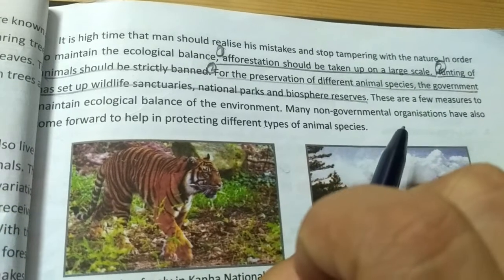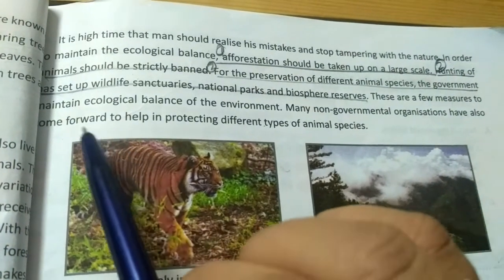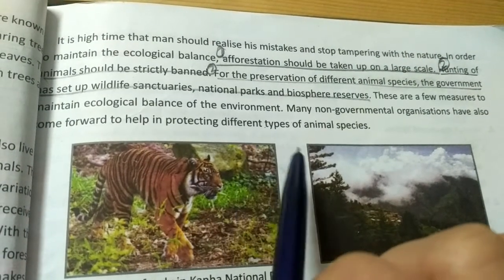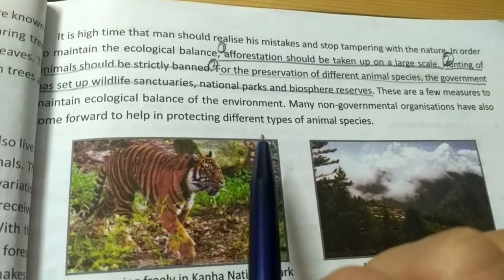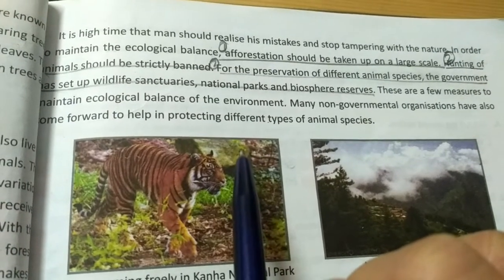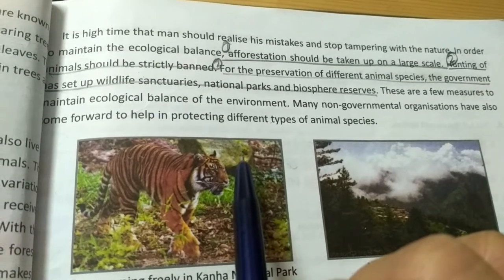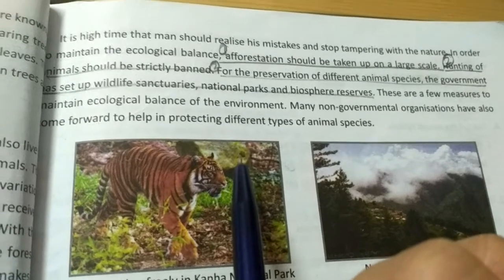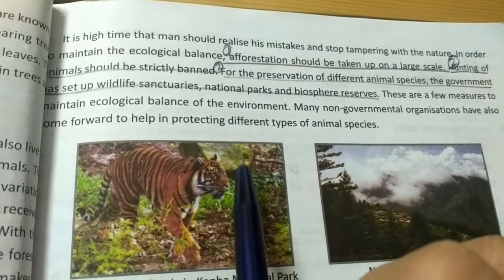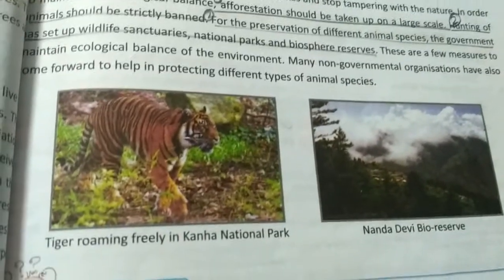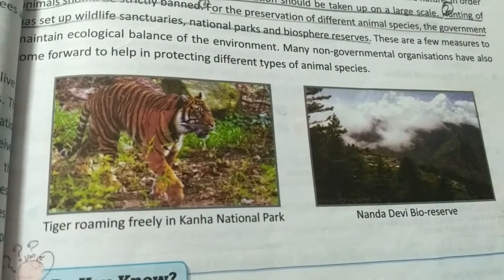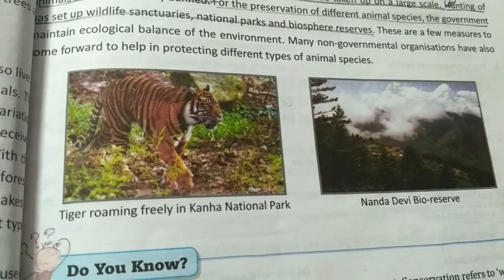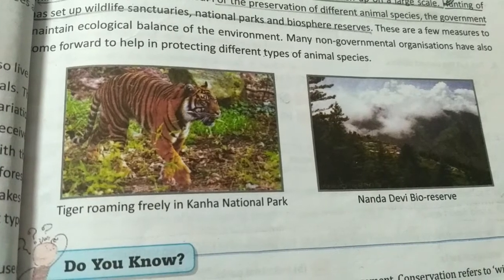Many non-governmental organizations have also come forward to help in protecting different types of animal species, because these are rare now and we have to conserve them. Otherwise, one by one, they can be killed and these species can become extinct. Look at the picture: a tiger roaming freely in Kanha National Park, Nanda Devi Biosphere Reserve. These are the famous ones, we can say.